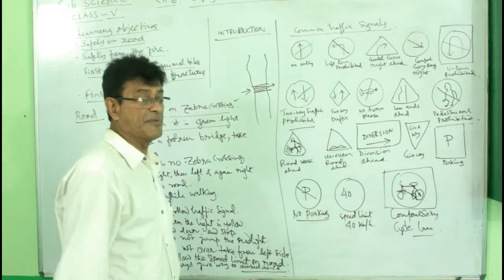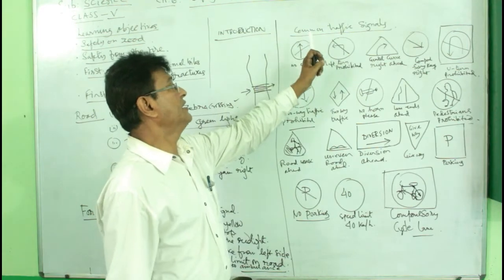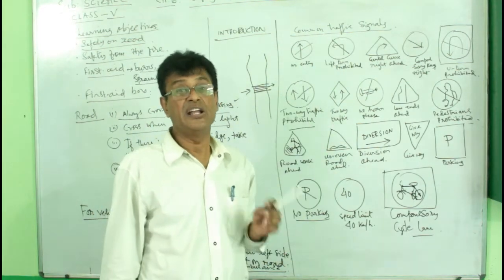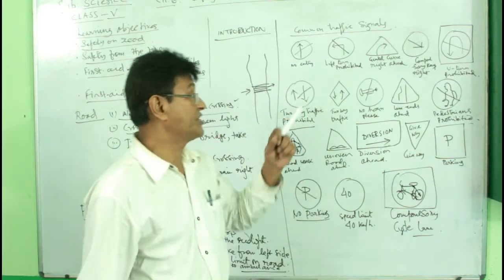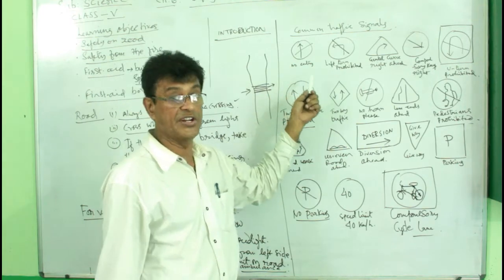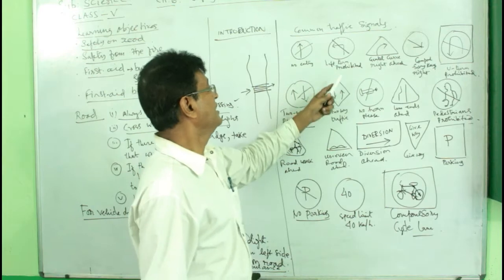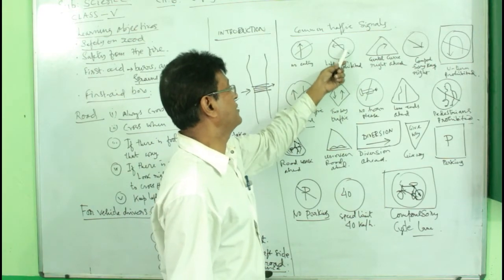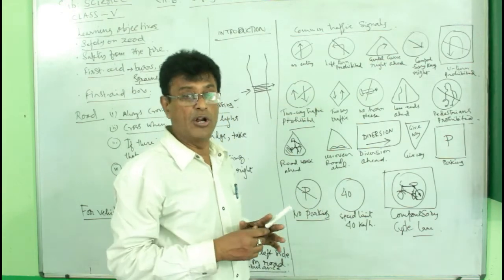Now you see, we have some common signs over here that are called common traffic signals, and each and every person, drivers, non-drivers, whoever it is, any passengers, should follow this. This is the one arrow with a cross, or no entry. If this sign is there, you must not enter there. Next is left turn prohibited. You see the left turn is cancelled, meaning you cannot turn left.